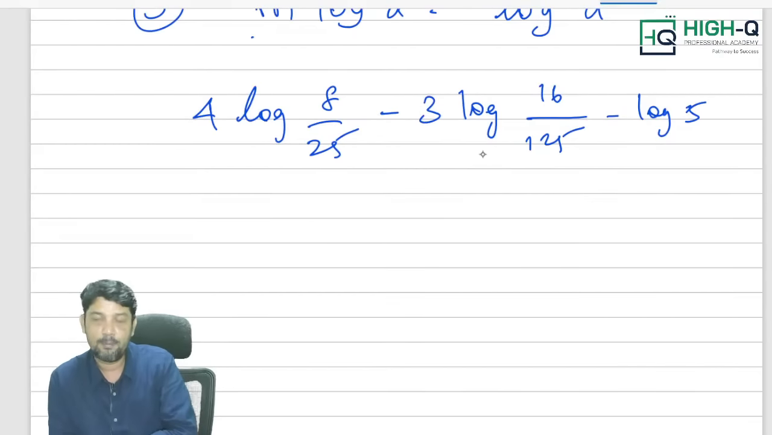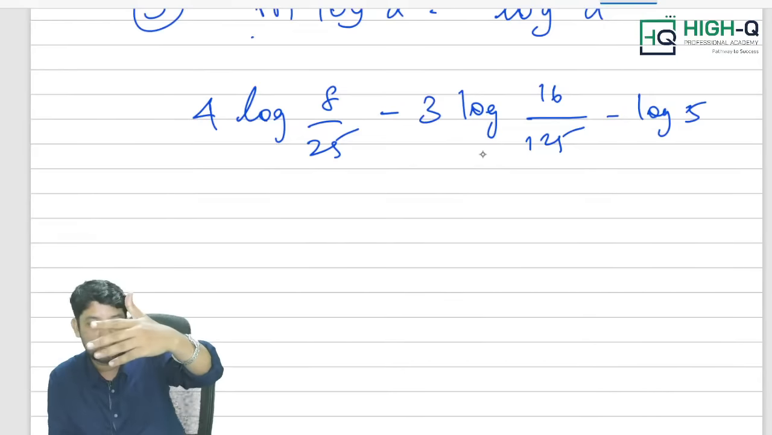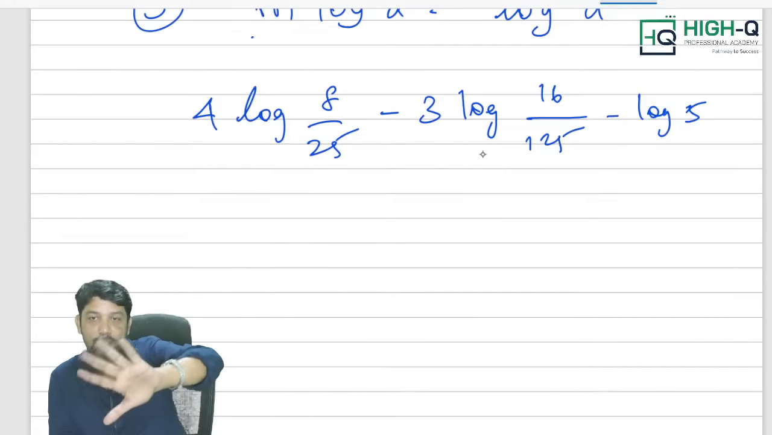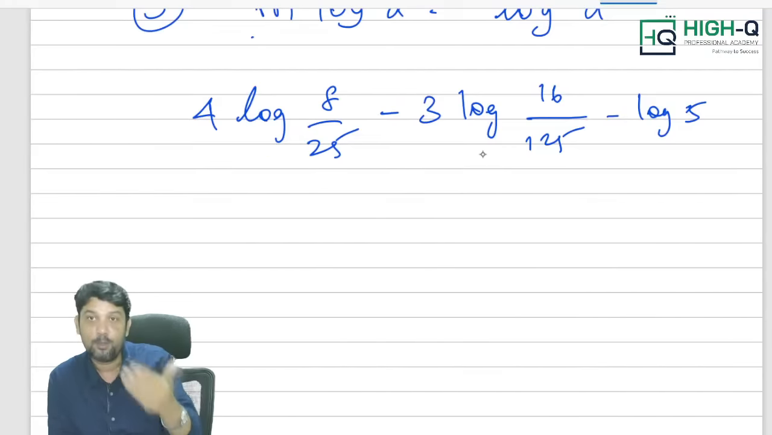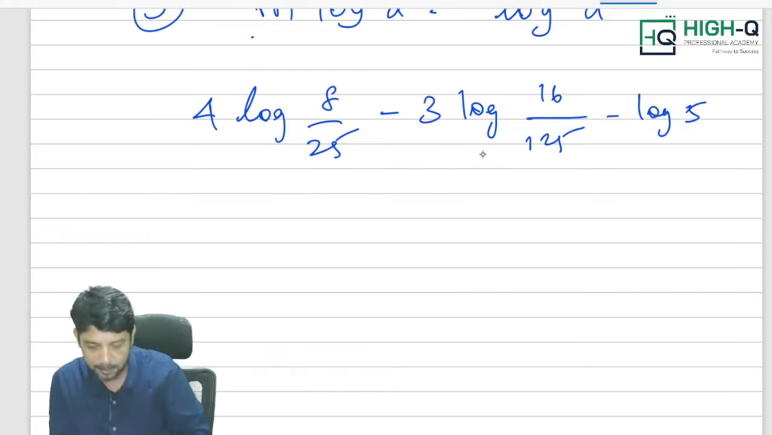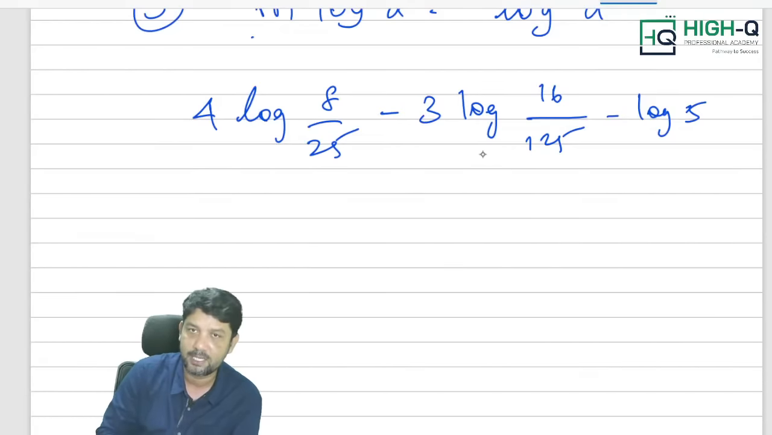First of all, remember, in the examination only one rough sheet will be given to you, so in that rough sheet we have to do everything. If you have already attended my lectures, of course, my dear, you know how to use the shortcuts. But for people doing it for the first time, we don't have time for writing each and every step, so please remember it. 4 log 8 by 25 minus 3 log 16 by 125 minus log 5. If this type of question is asked in the examination, I am going to teach you how to approach it.